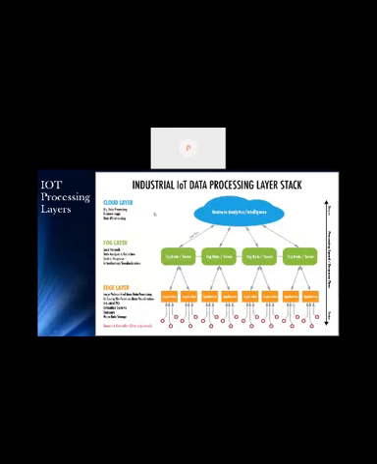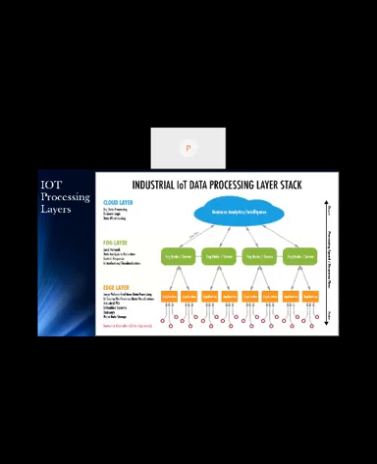And the cloud layer is the one where we have cloud computing and we are running all the analytics on the cloud side. So that is called the cloud layer. The cloud layer is where we can run very deep learning. It has a lot of historical data. The fog layer cannot have that, it has limitations with respect to memory. So it can have some processing up to some days or some months of historical data.